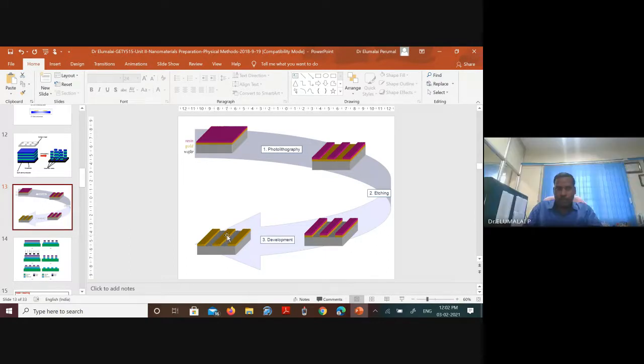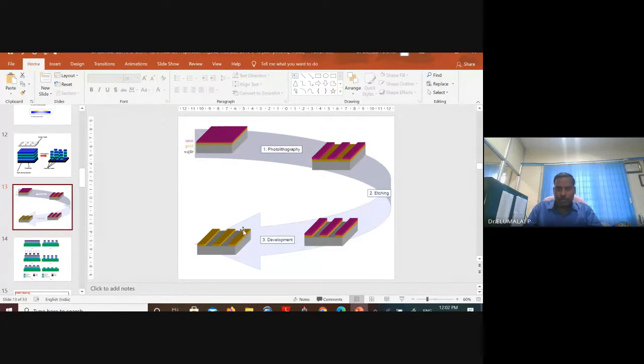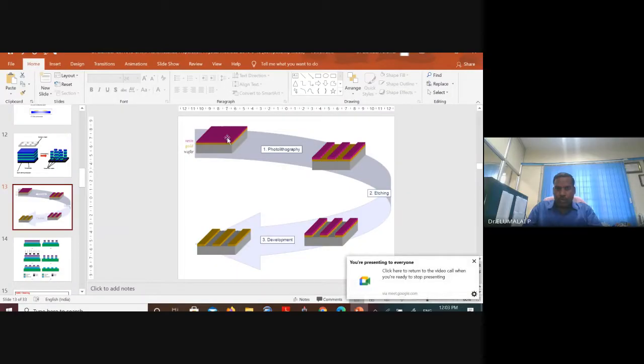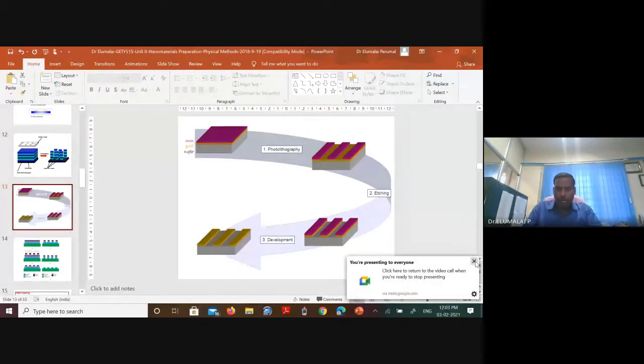I really don't know what you intend to ask. Resolution, you mean efficiency or resolution? Resolution. If you have a suitable photomask, you are seeing the screen right now. If you want to get this kind of nanopattern, the width can be nano, the height can be nano, the length can be micron. And you want to derive it from here with a suitable screen mask, photoresist, and etching, all those things. Finally, you end up with this.